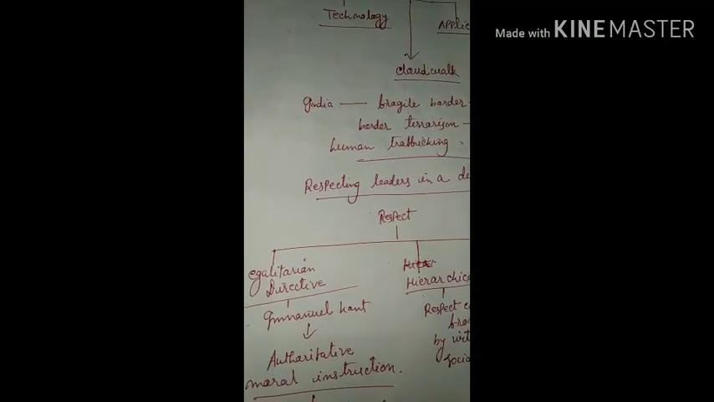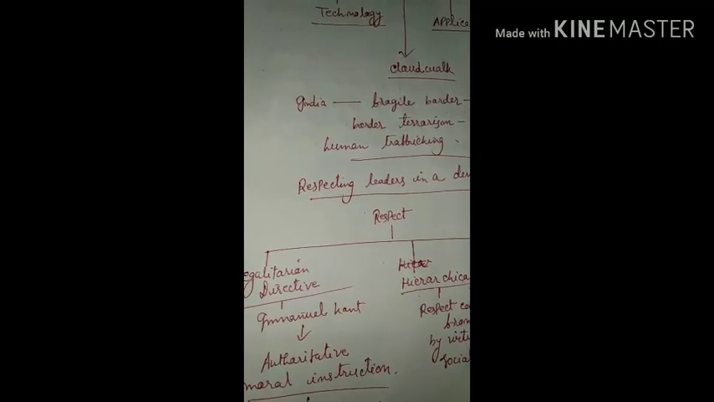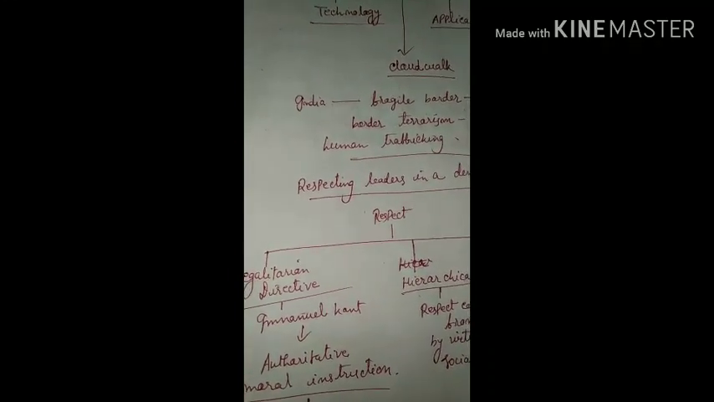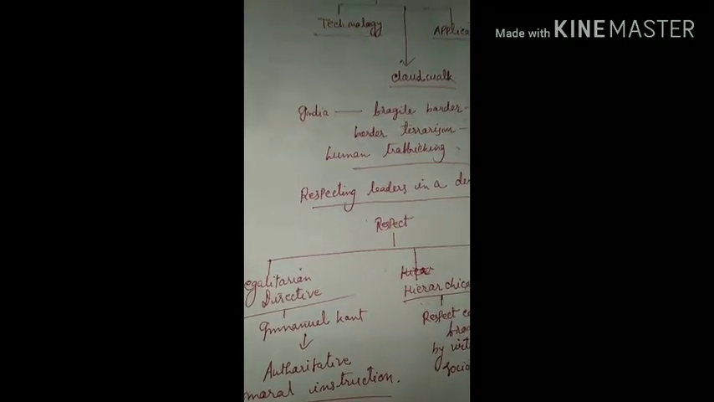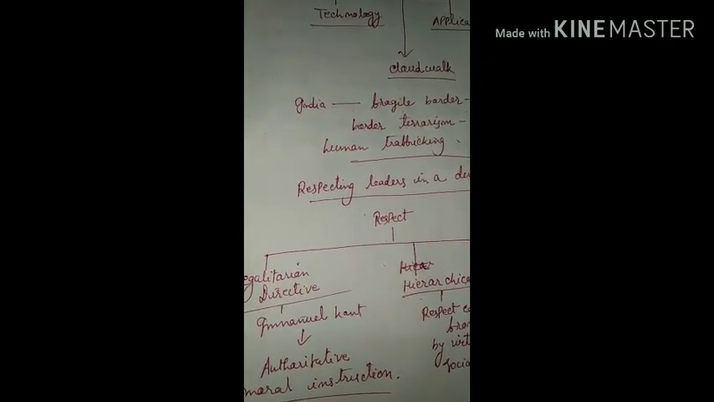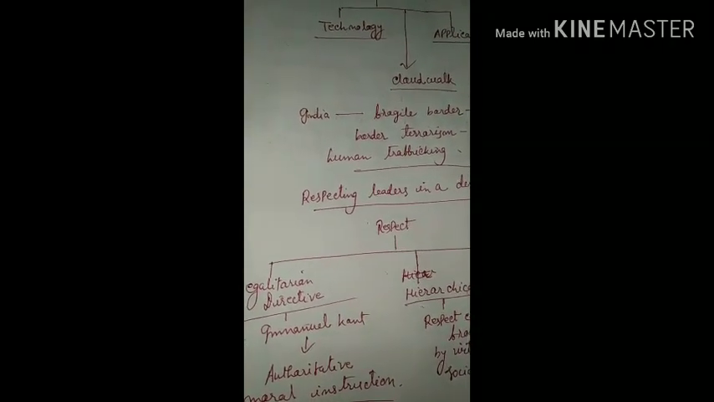That means egalitarian or directive respect is the respect that comes from beyond your position. Besides being a teacher, imparting knowledge, I am here to impart some kind of moral values to you.